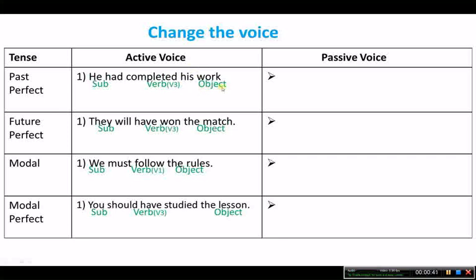Now his work is the object. Here we will take first, in passive voice, the object, that is his work.